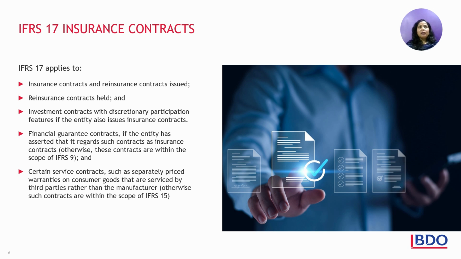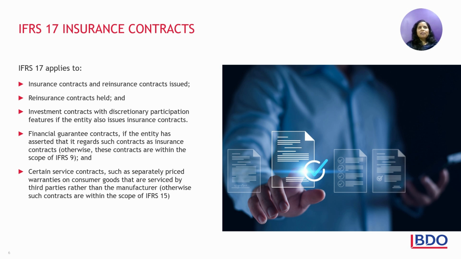What does that mean? That means if the entity is already issuing insurance contracts, then there are certain investment contracts that the company also enters into, and these are they which has certain discretionary participation rights. So this will also get covered by IFRS 17, which comes under the scope of IFRS 17. Also, certain financial guarantee contracts, in case the entity has asserted that it regards such contracts as insurance contracts, then it will get covered under IFRS 17.